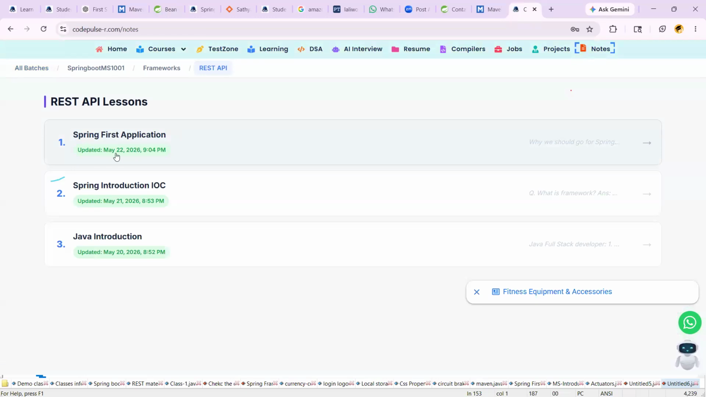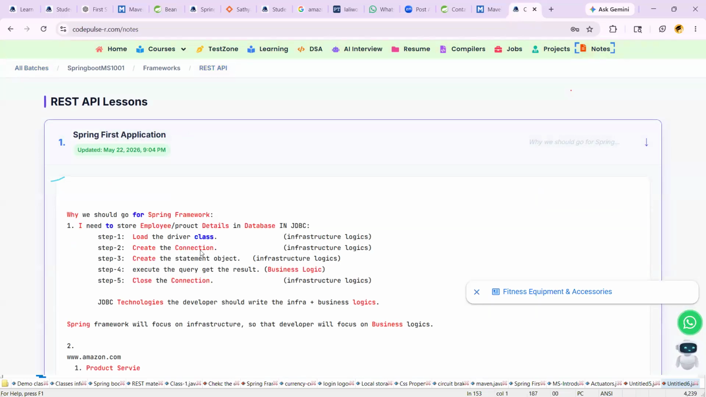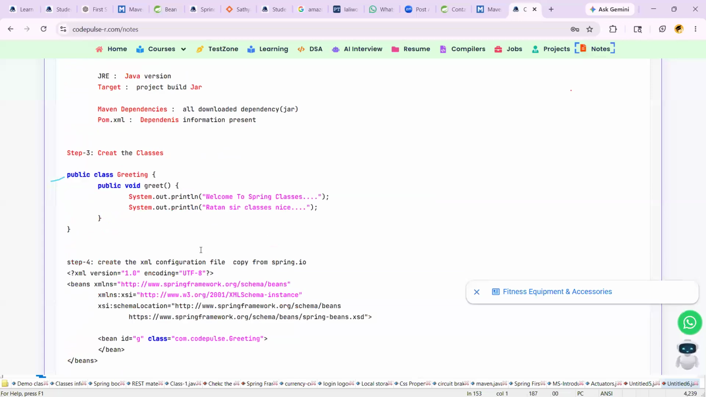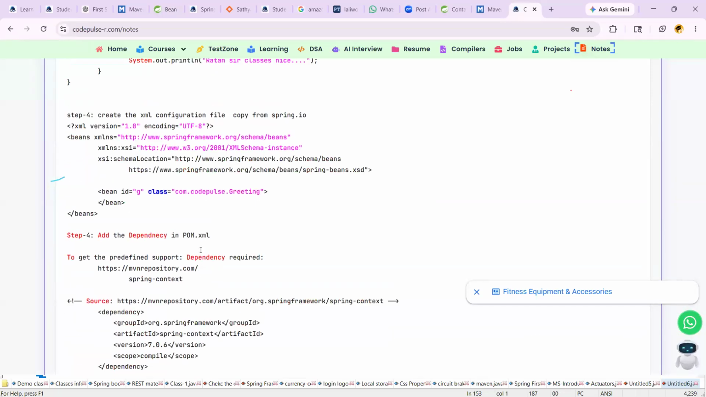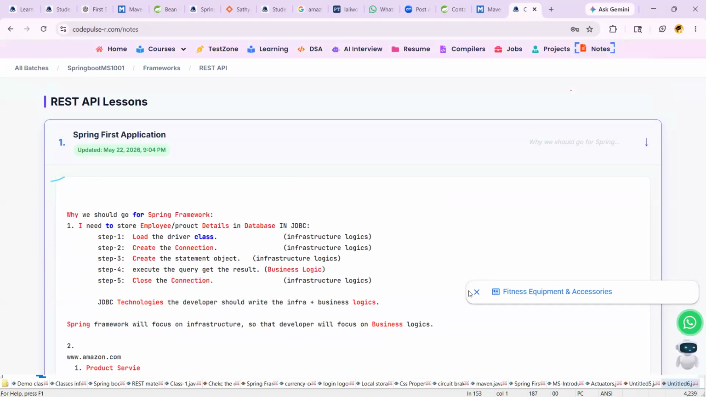Can you see that class notes, right? Updated on May 22nd, 9:04 p.m. Like that, every day's class I will share with you. This is the class notes. You can read all these class notes. Is it clear now? Yes, sir.